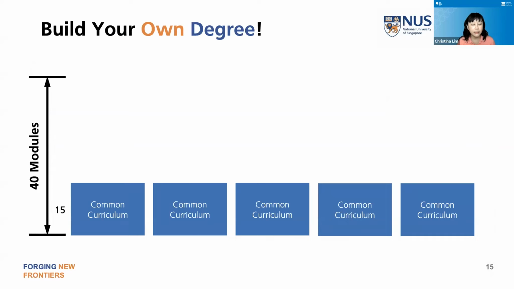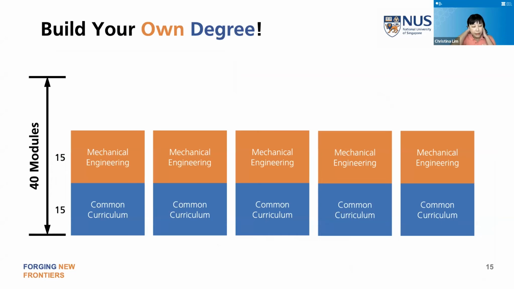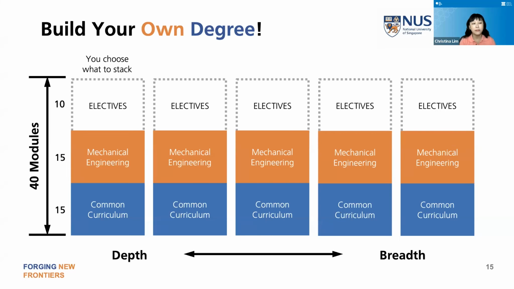Now, the curriculum in CDE is very, very broad. And it's also very flexible. So you would have seen this from my colleague earlier on. We have a common curriculum consisting of both university requirements and also the college requirements, giving you various broad skills. And then we have 15 modules of engineering majors modules. And then you have this free space, equivalent to 10 electives. So, you can choose what you want to fill in that space.